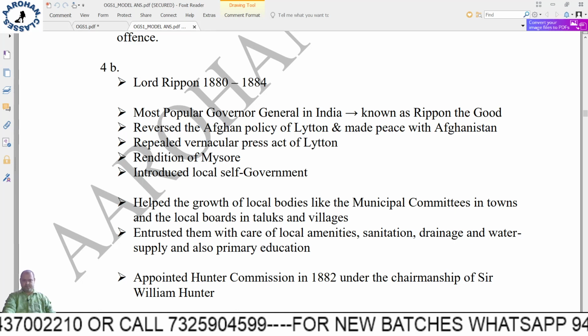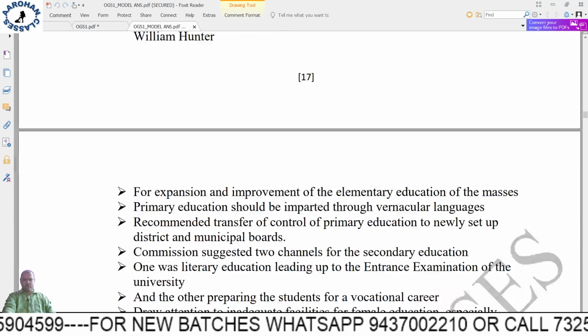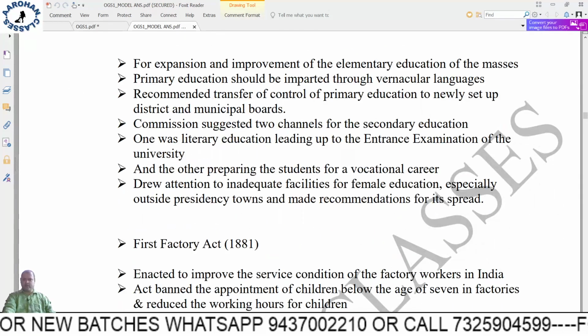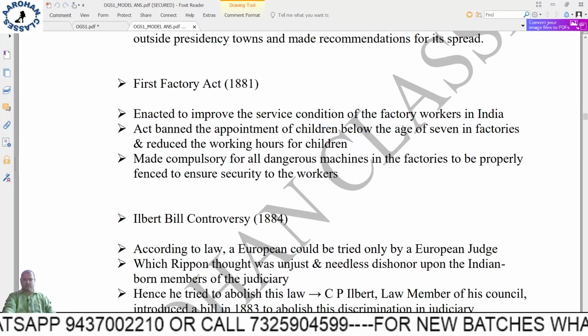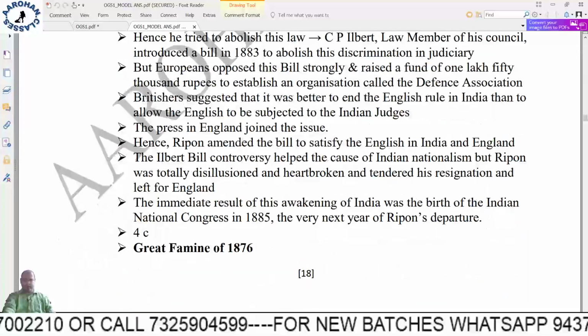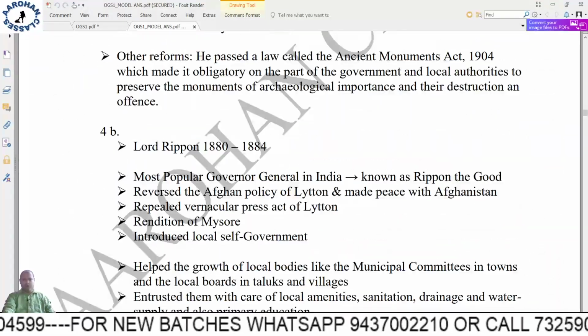Similarly, Ripon, okay, known as Ripon the Good, right? So what has been his contribution? So point wise it is given, it is better to write point wise. Okay, like the first Factory Act, the Albert Bill controversy, details are given. You can't write all this much. Okay, only the important ones you should write.